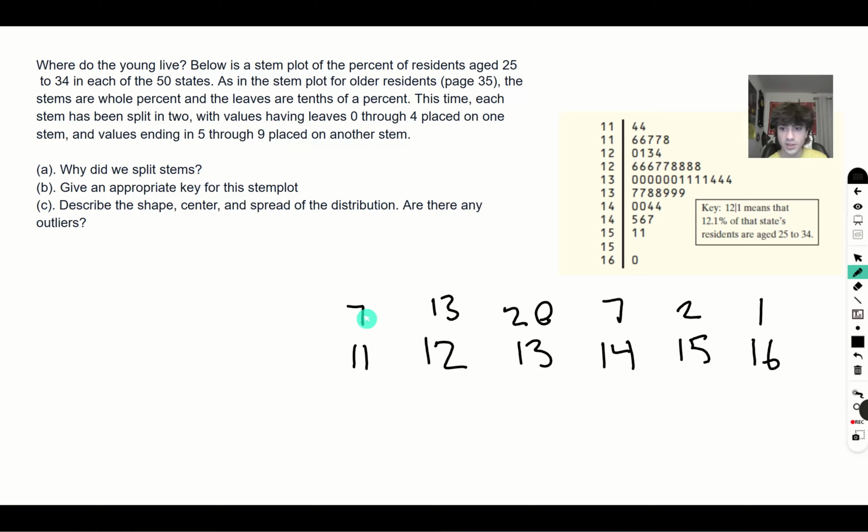So that means that the shape of this, as we can see here, you could kind of tell, but it was kind of hard to tell, so I wrote it out. There's going to be more values on the left, so it's going to be skewed right. So that's the shape.